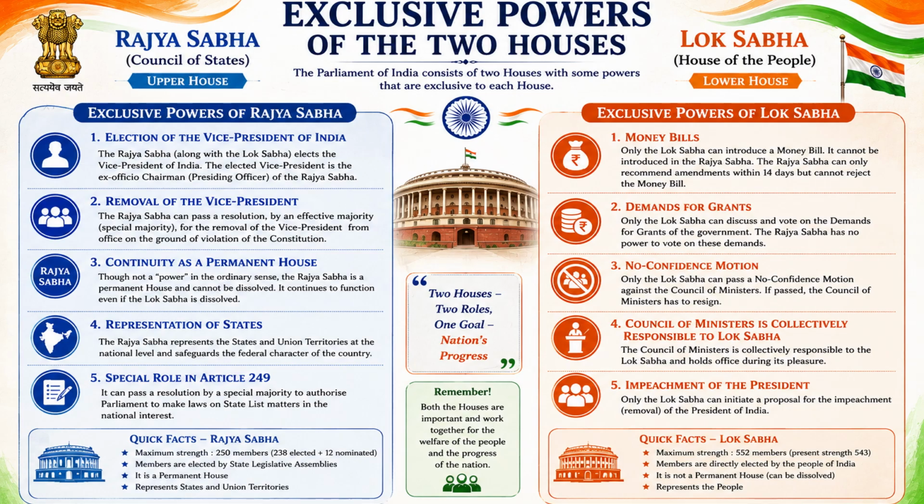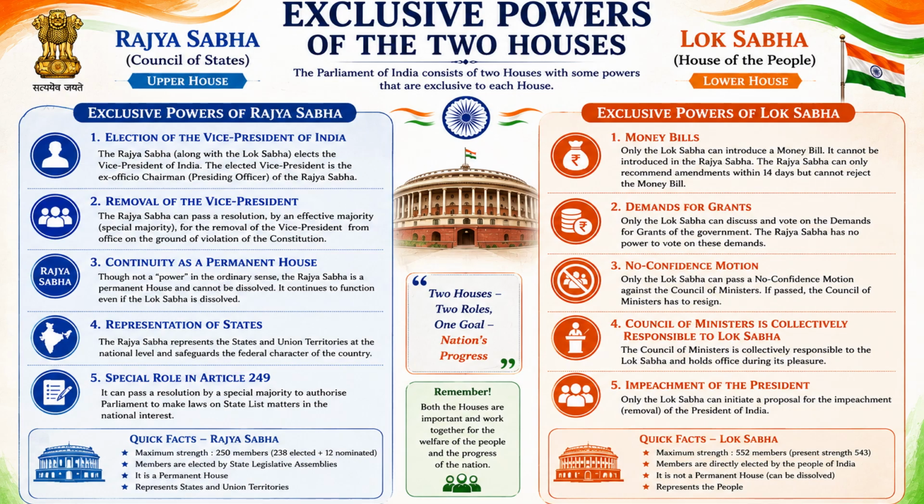They can become a part of the election and removal of the Vice President of India. See, Lok Sabha and Rajya Sabha both have the power to elect. But during the removal, Rajya Sabha is the only one that has the power. Being the ex officio chairman of Rajya Sabha, the vice president can be removed by the Rajya Sabha members only.